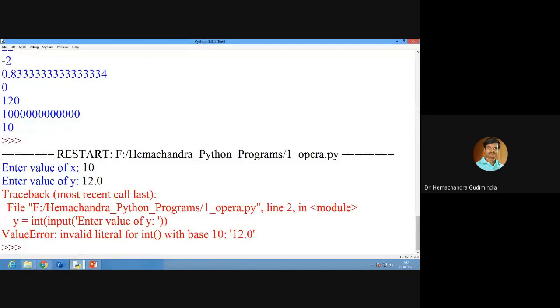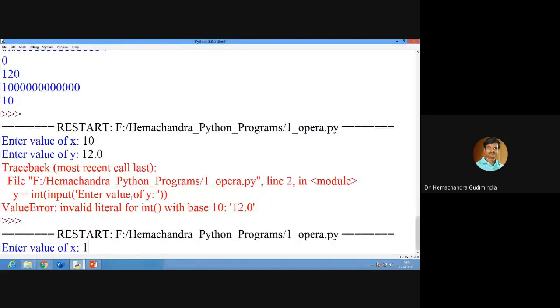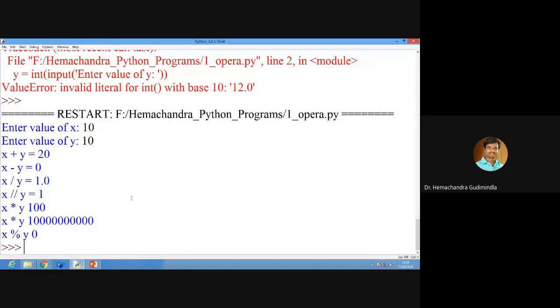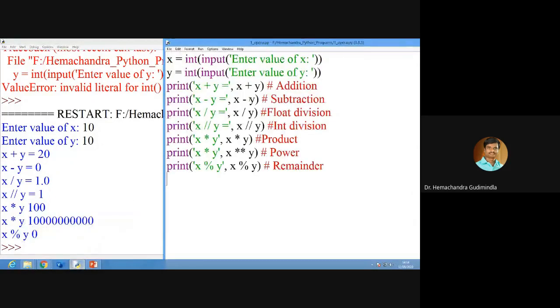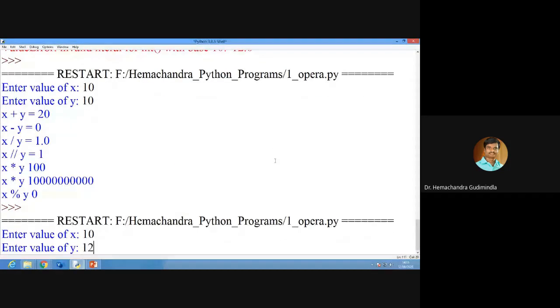Now it is showing an error. Why? Because we have given only int as input while we are programming. So again I will run this one. I will give 10, 10. One second. Here I forgot to give equal to also. One thing I want to tell you, we have to make mistakes when we are writing the program. Then only we can learn. Okay, fine. So I will give 10 and 12.